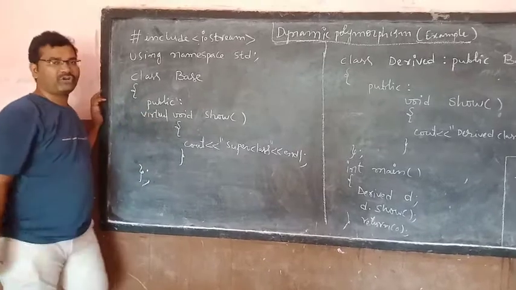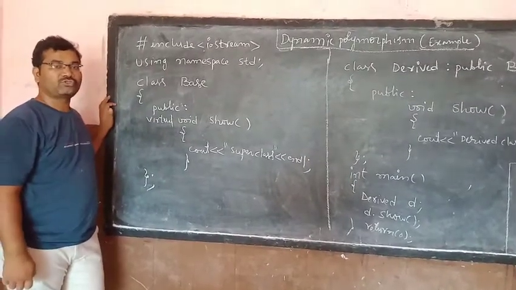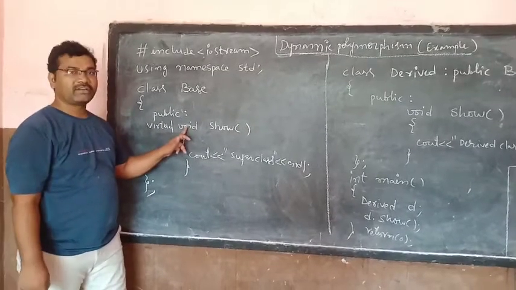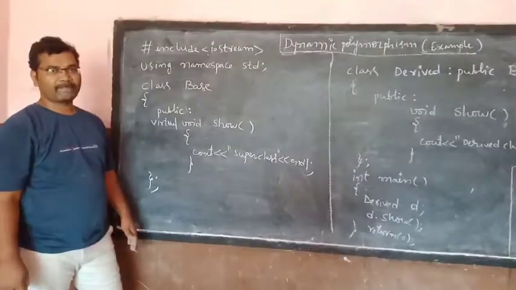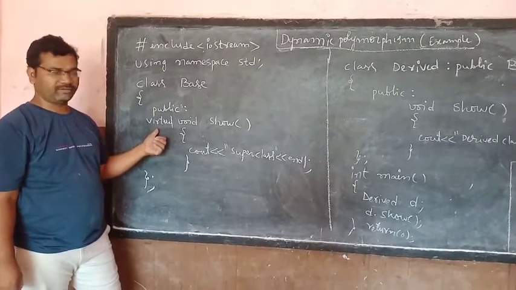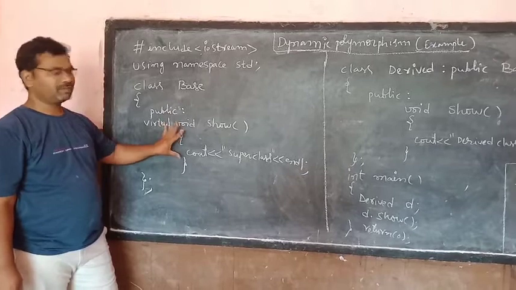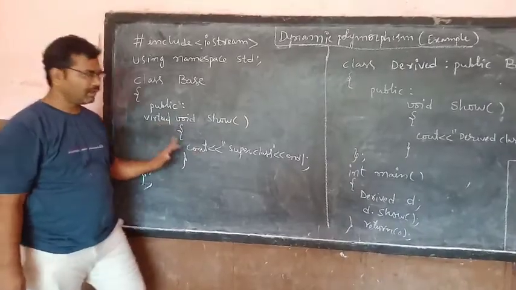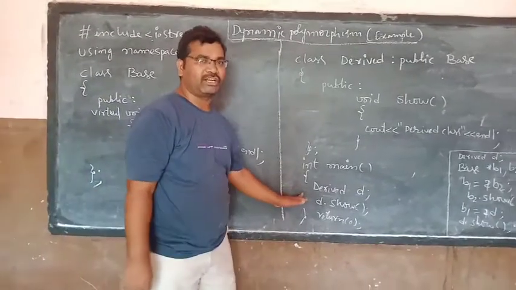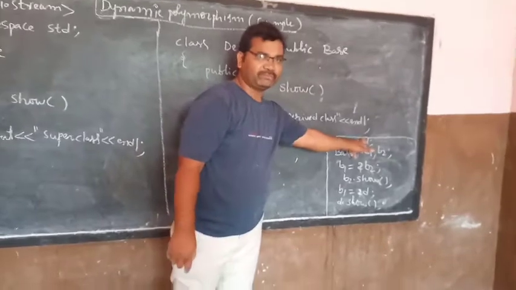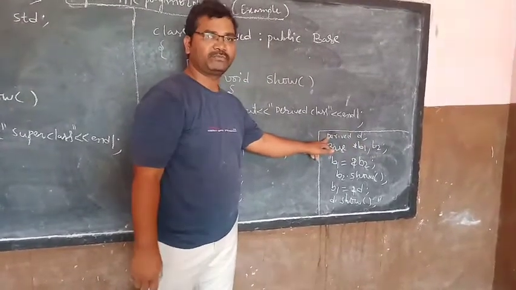Virtual is the keyword of C++ which is used to declare a virtual function. Virtual, then return type, then function name. Right? Virtual is the keyword which is used to define the virtual function. This is the virtual function. Declare the base class function as virtual. Then there is a little bit of change in the declaration of objects. Here, derived D, object of derived class.